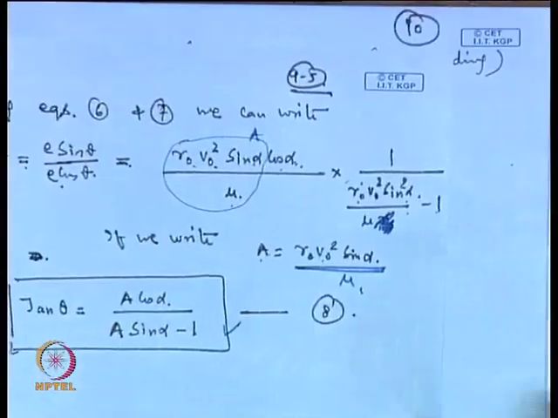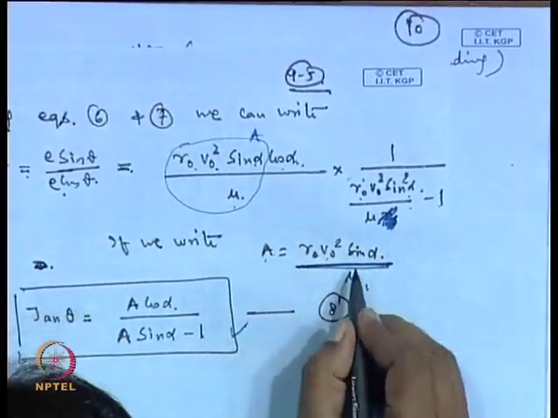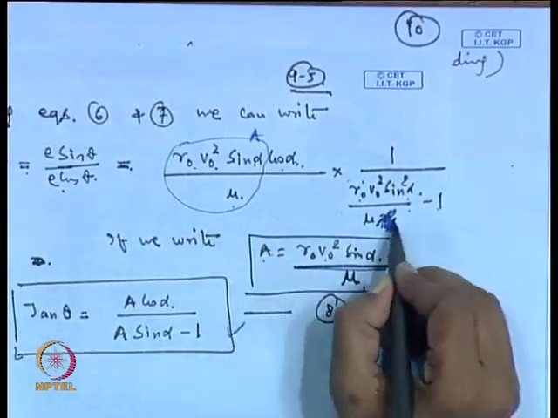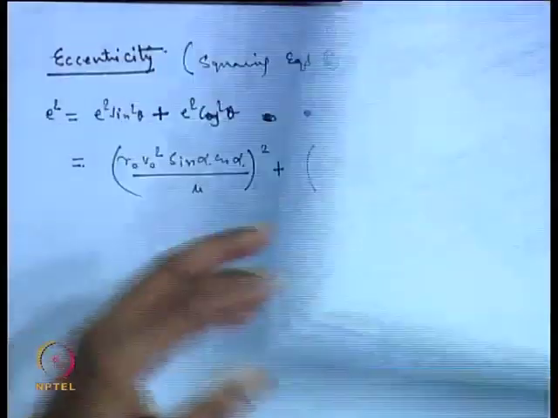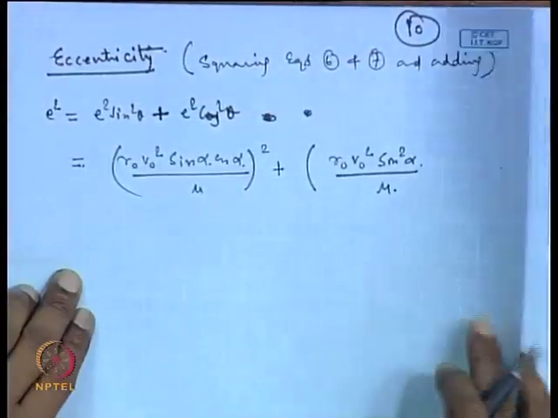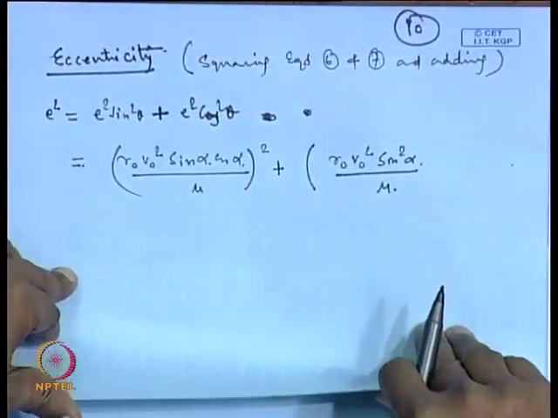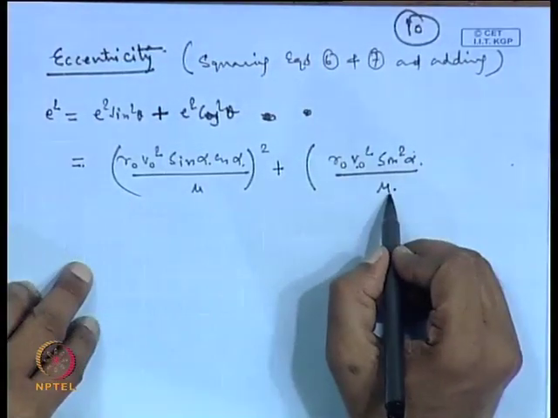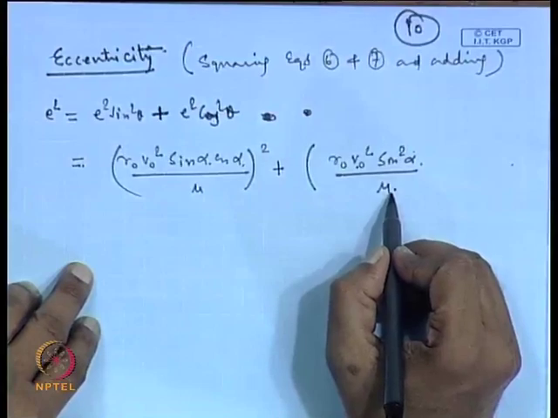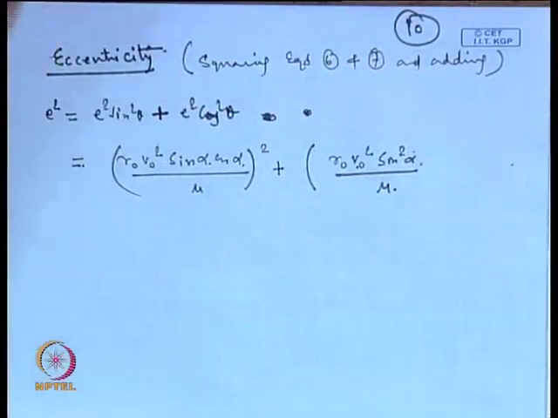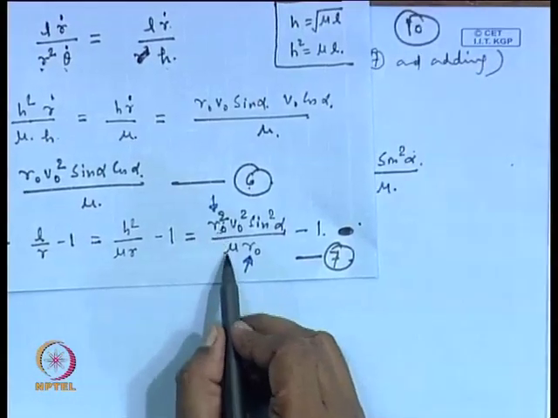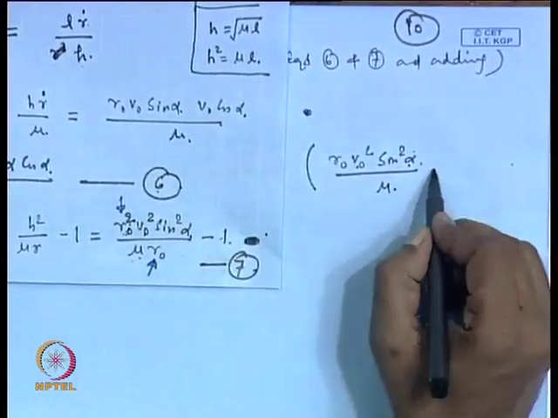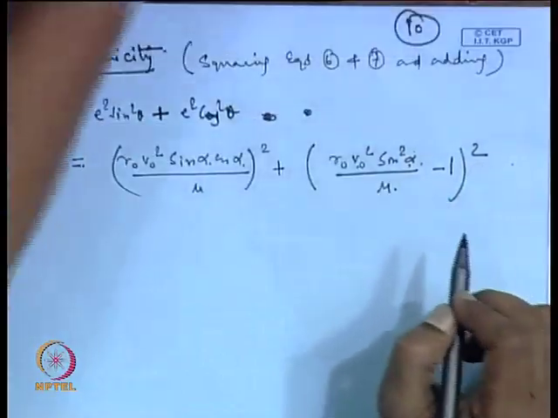So, A is your r 0 v 0 square sin alpha divided by mu, and this is the correction provided here. Okay, so, we have here r 0 v 0 square sin square alpha divided by mu, this is the quantity we are taking, minus 1 and then whole square.